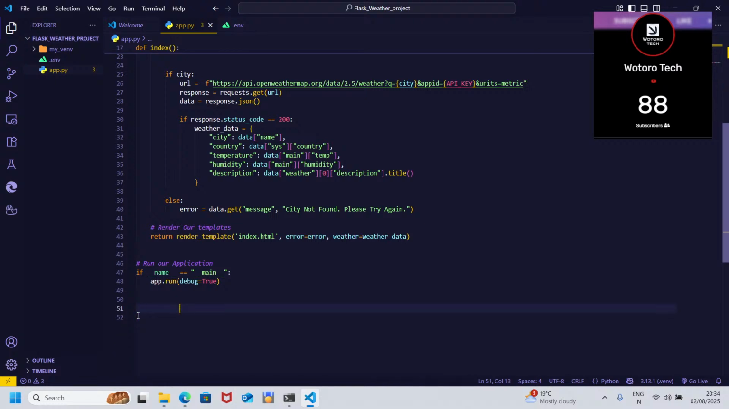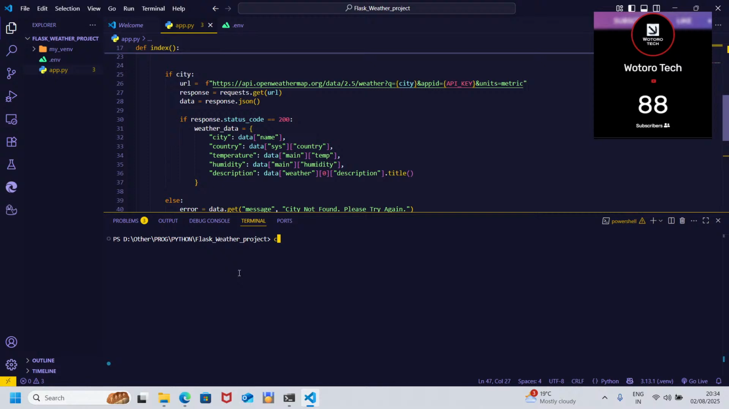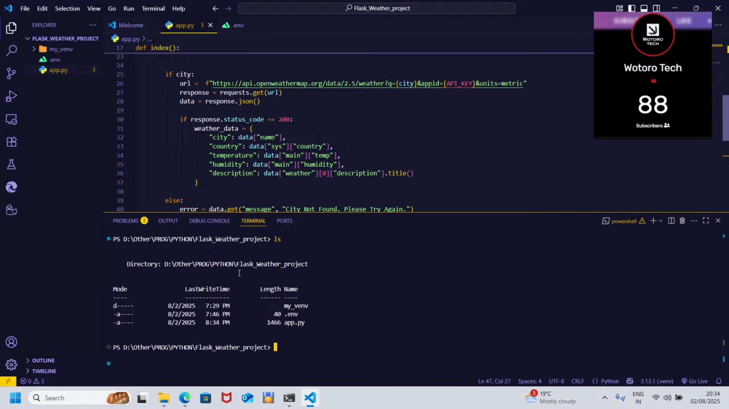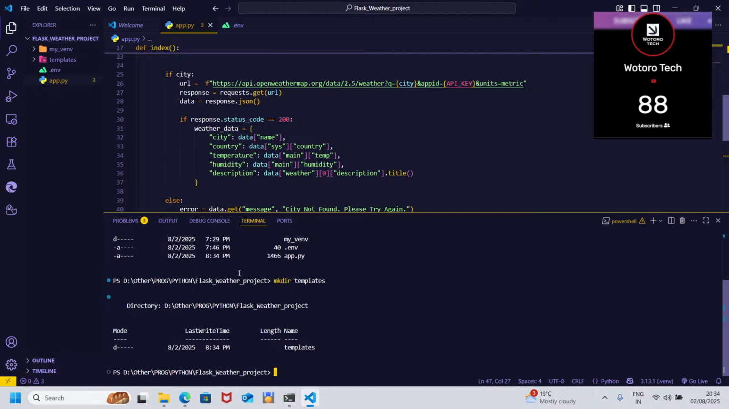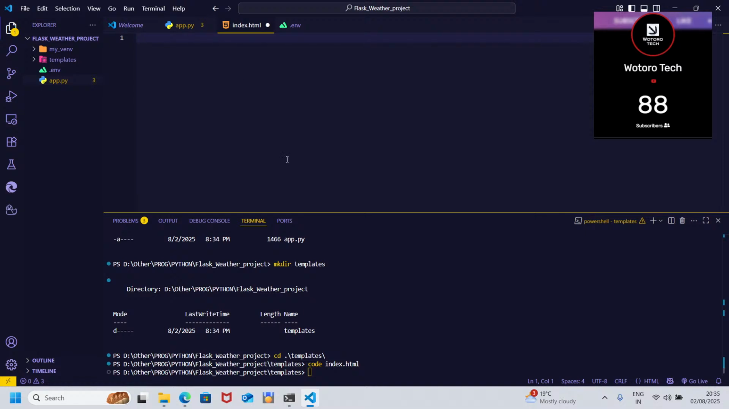So the next step is to use templates. We are going to now have our templates. We refer to our project structure. We say that we're going to have a folder called templates, then we store our index.html inside. So we make the templates directory, we enter this directory with cd, and we code index.html. Yes, that way.